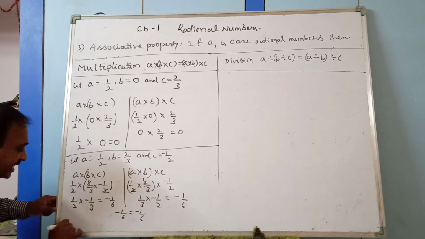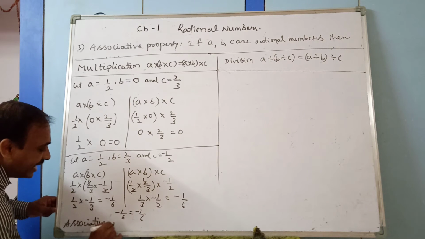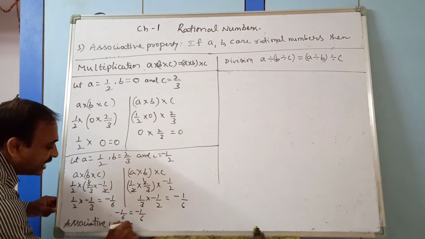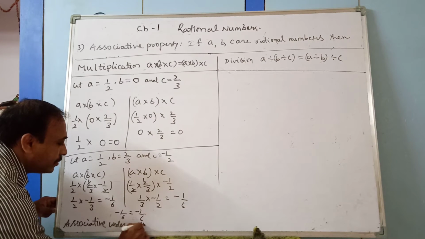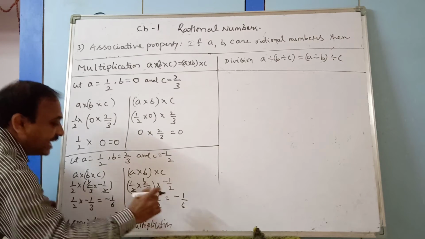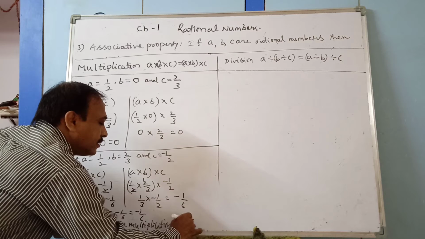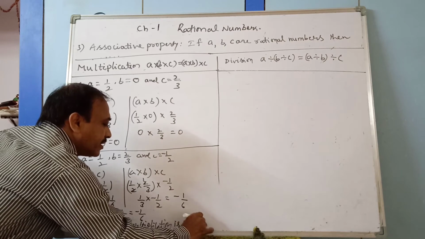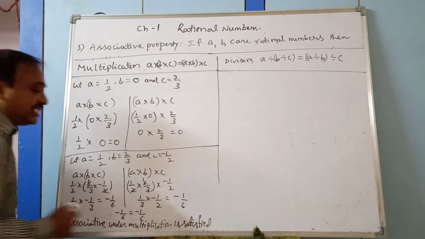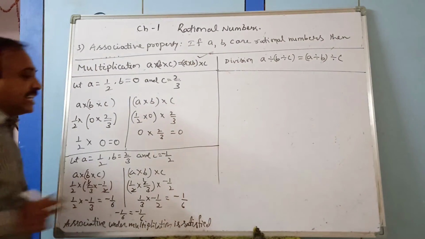Therefore, associative under multiplication set is satisfied. Under which? Under the rational numbers. So this property is satisfied.